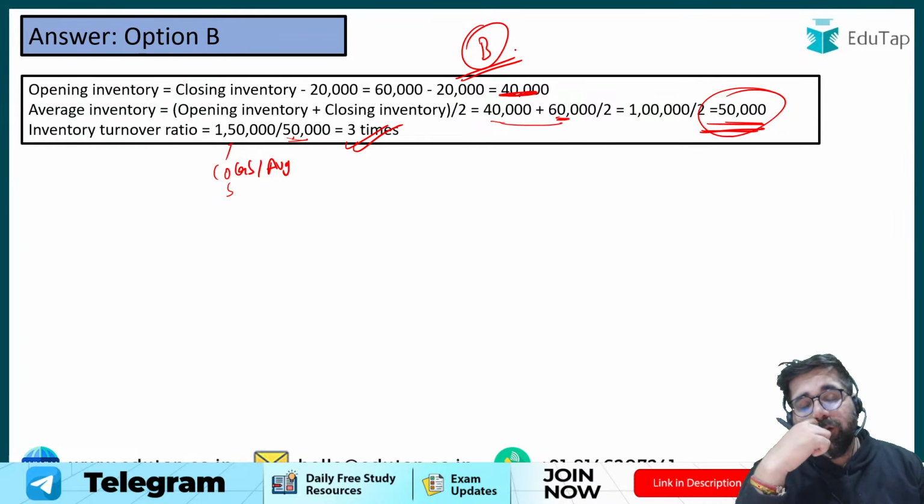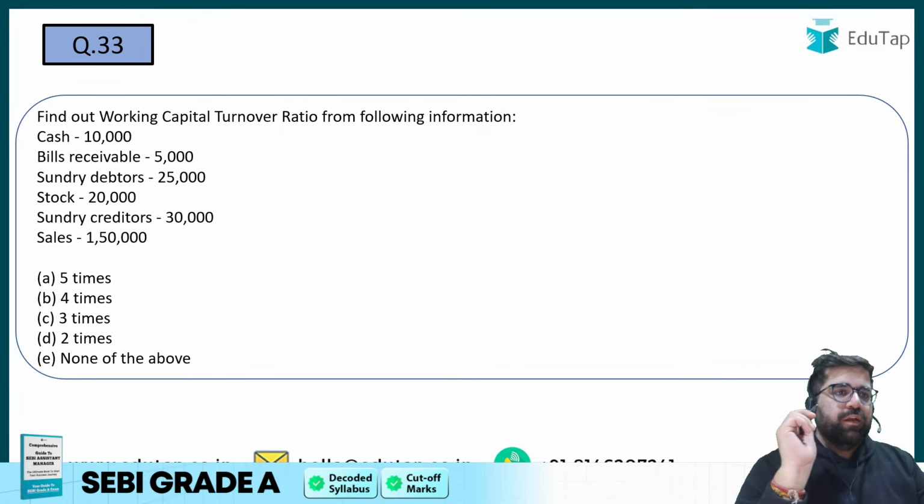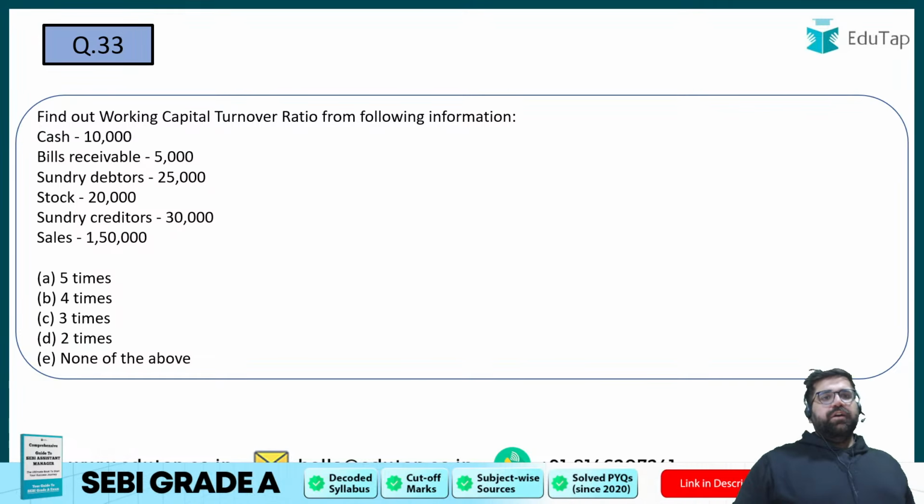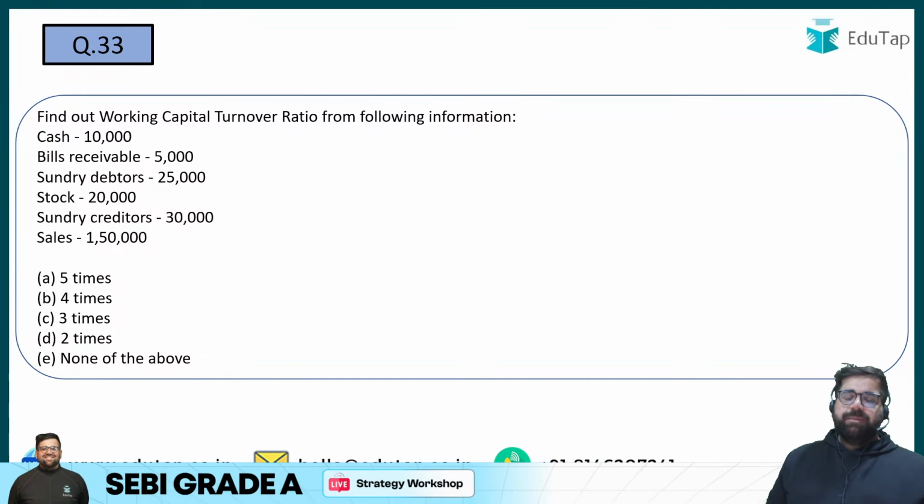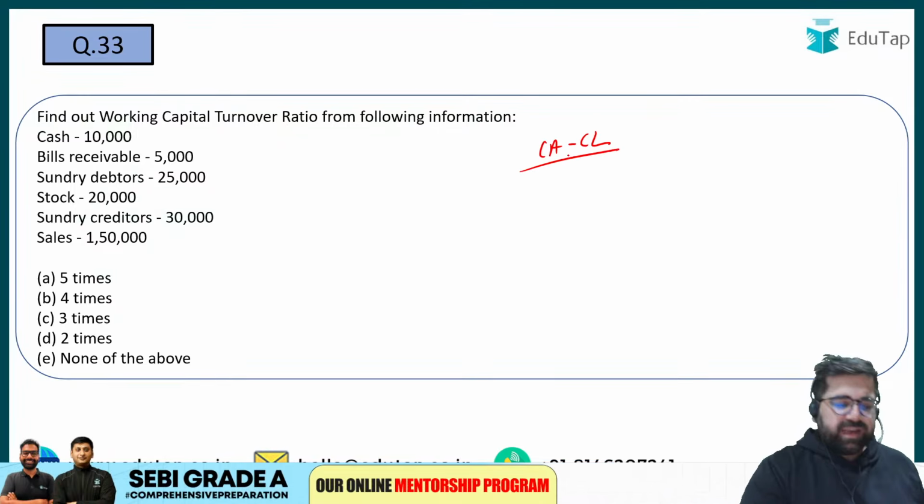For your debtors days and creditor days, a similar kind of ratio has been made in this particular case. Question number 33. Now you have to calculate working capital turnover ratio. Working capital turnover ratio is calculated on sales. But for that you first have to calculate working capital. Working capital is your current assets minus current liabilities.